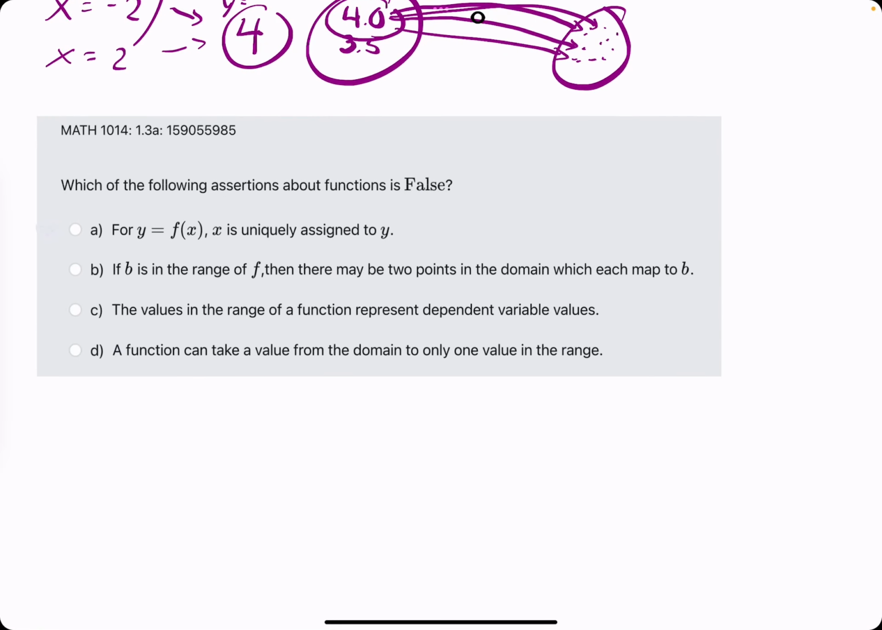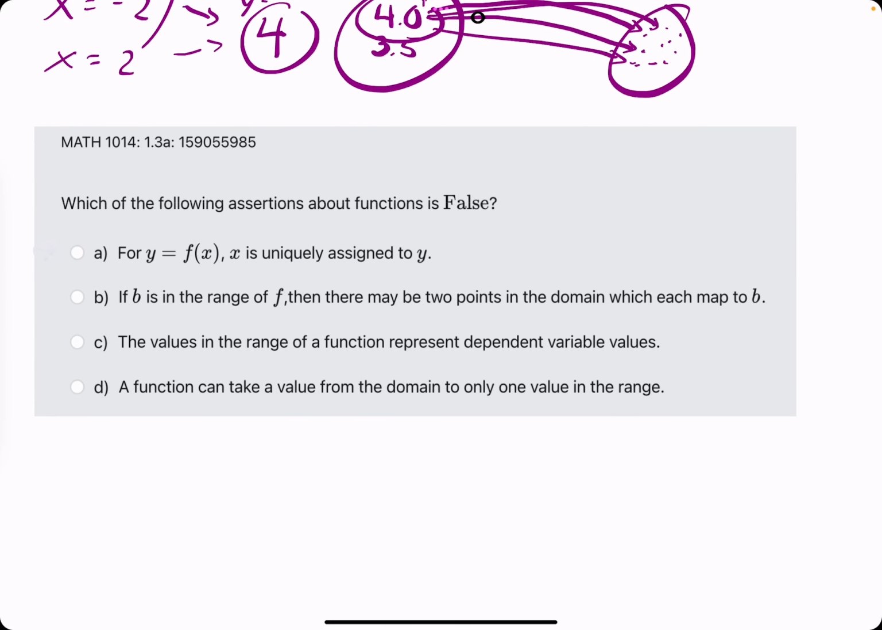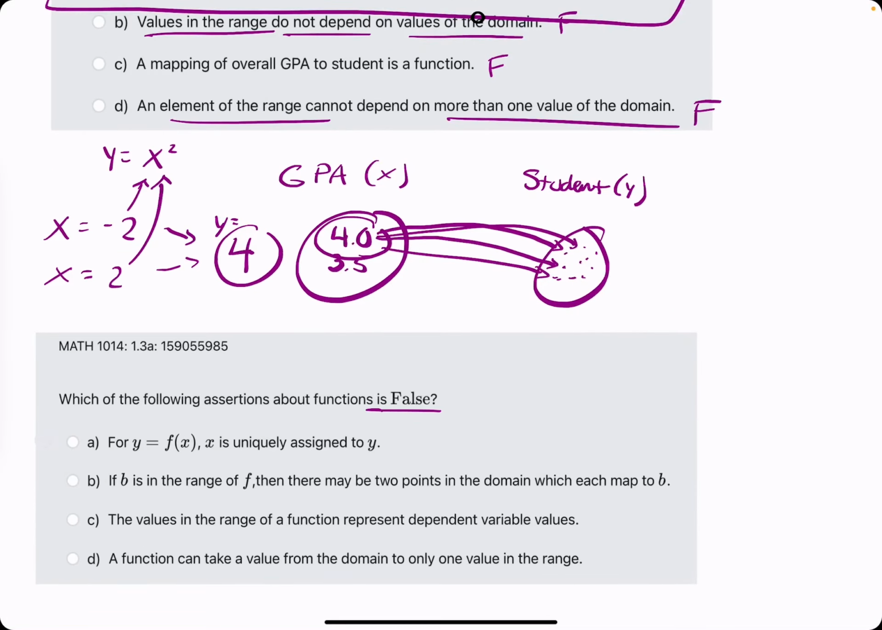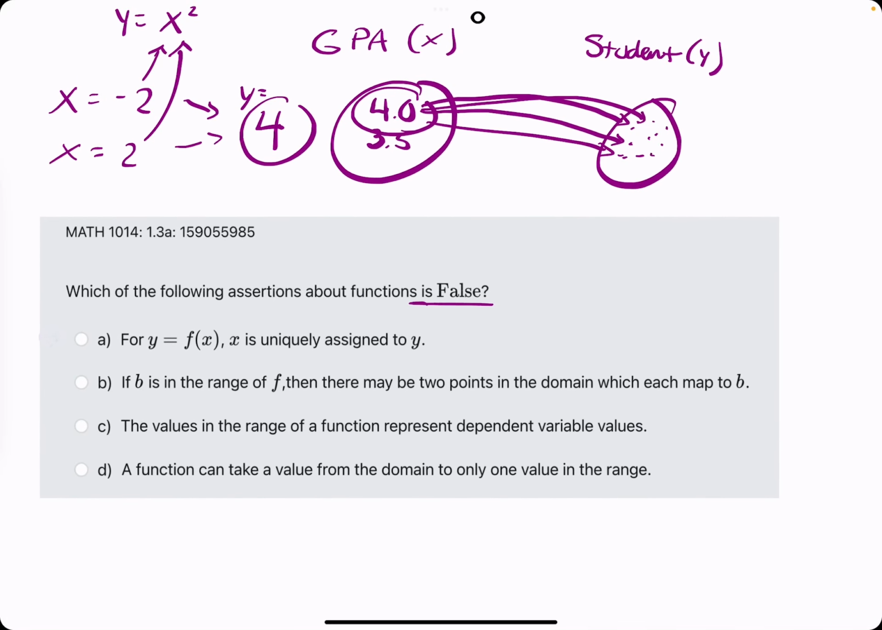Let's go through 4 more examples. Which of the following assertions is false in this case? A: for y equals f of x, x is uniquely assigned to y. Okay, uniquely assigned? Yeah, I don't know about that, because you can have, again, multiple x values producing the same y value. So that's saying there's a single x assigned to a single y, which sometimes is true, but it doesn't have to be true.